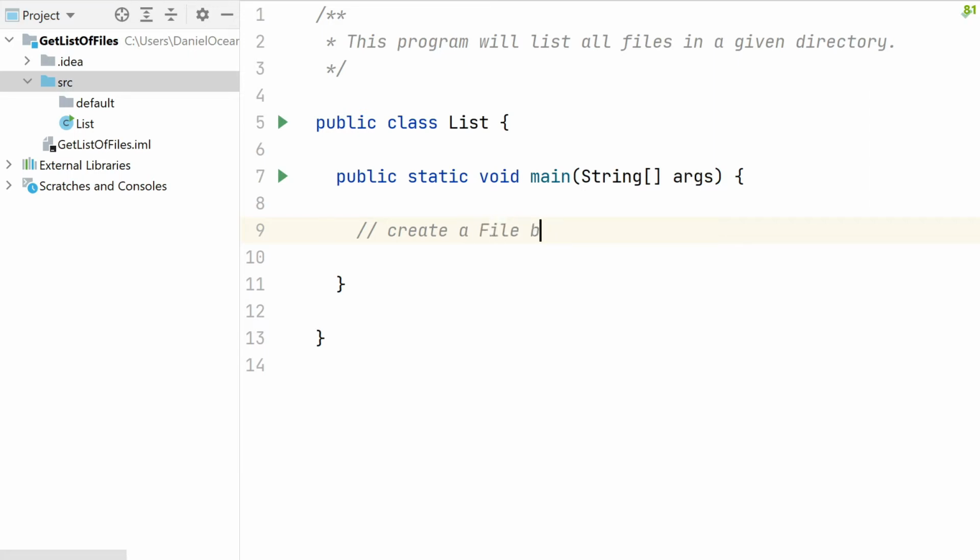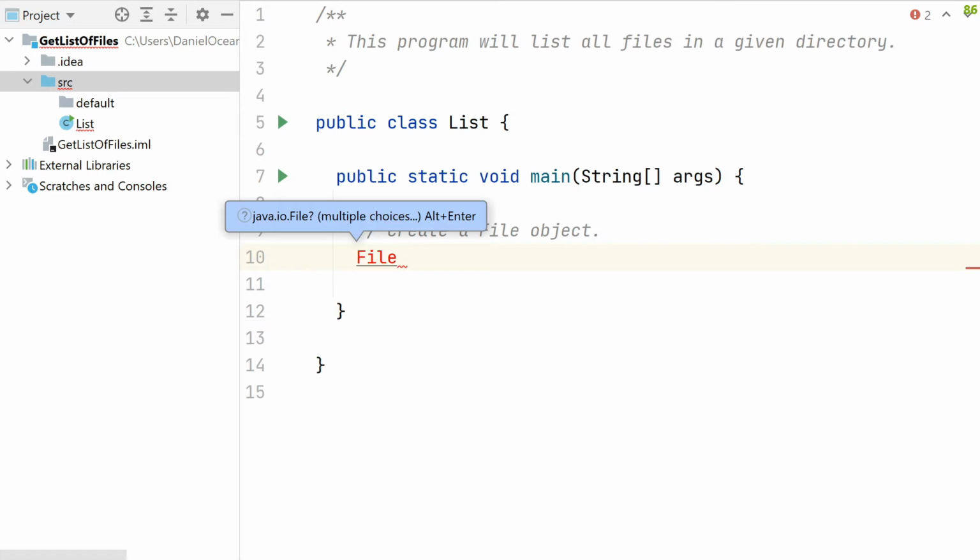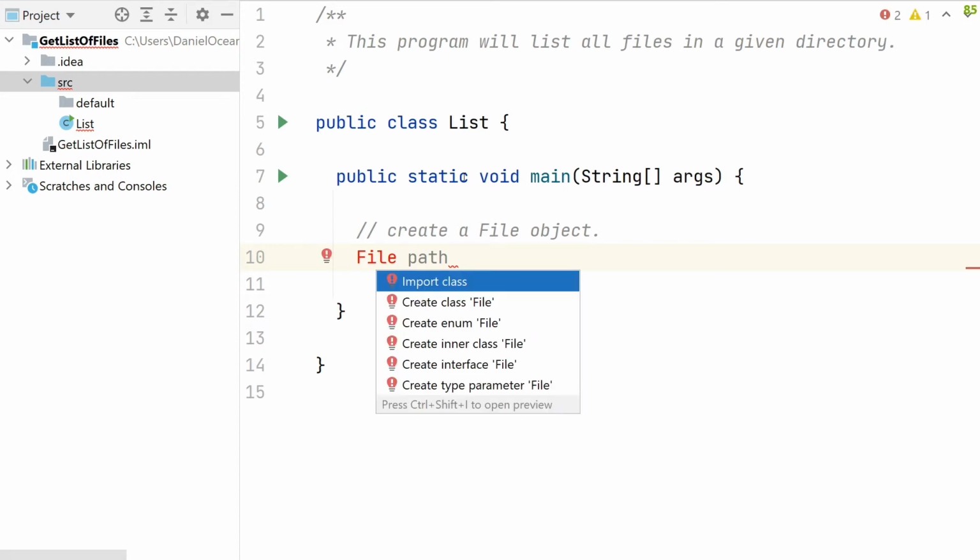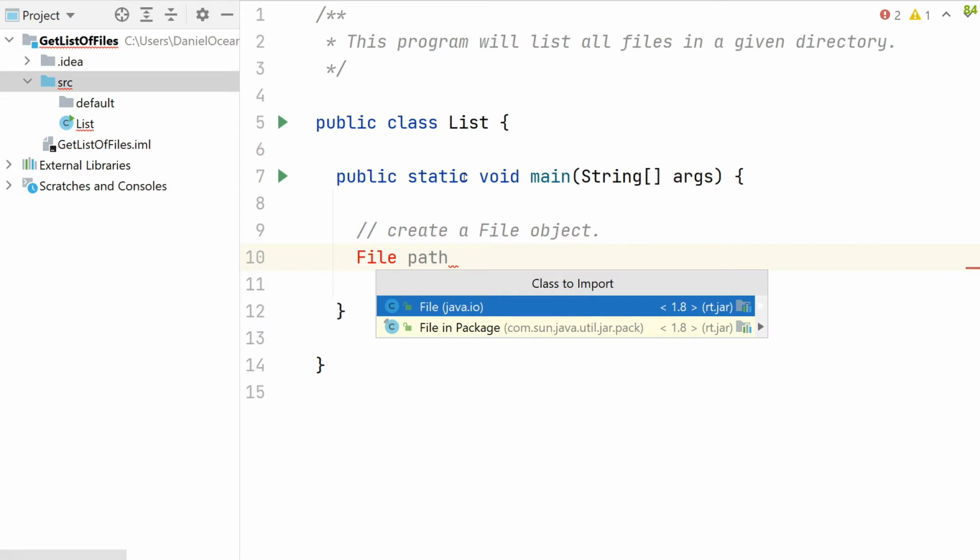I should probably call it file object. Oops, can't type today. And so let's just say file path. The easiest way to do this with IntelliJ is you can have it import that particular class. For us, we're trying to work with the file object, which is part of the java.io package. Java has a lot of packages, so we're going to say yep, put that in.